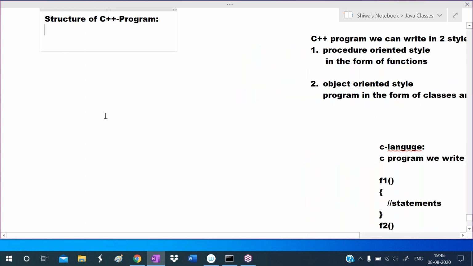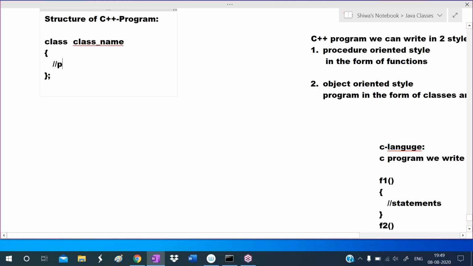So combinedly I'm writing the structure of a C++ program. See here. How can we define the class? To define the class we use the class keyword, object oriented style. Then we give the class name here. You can give any class name. In the class, starting point of class, ending point of class. To the ending curly brace we write a semicolon.